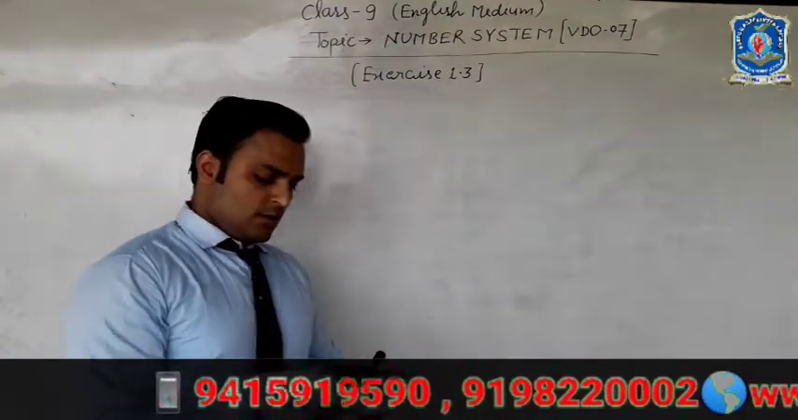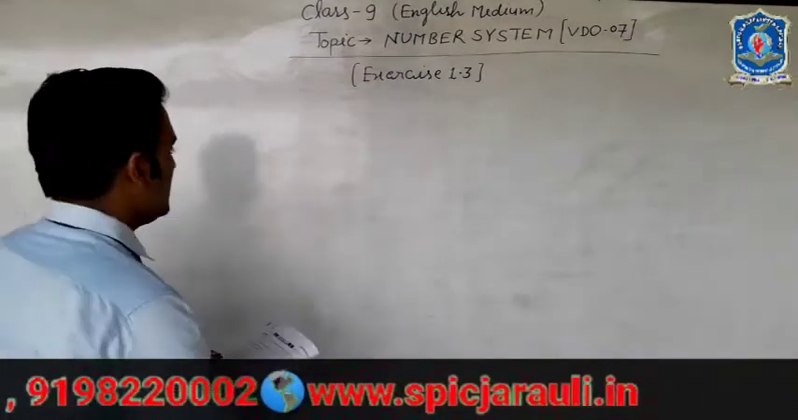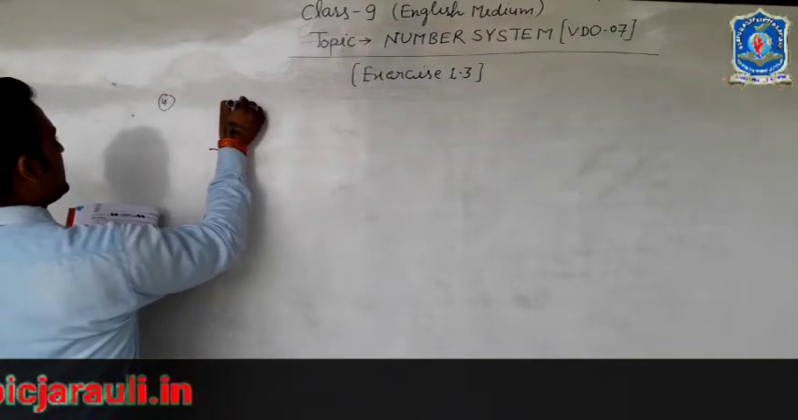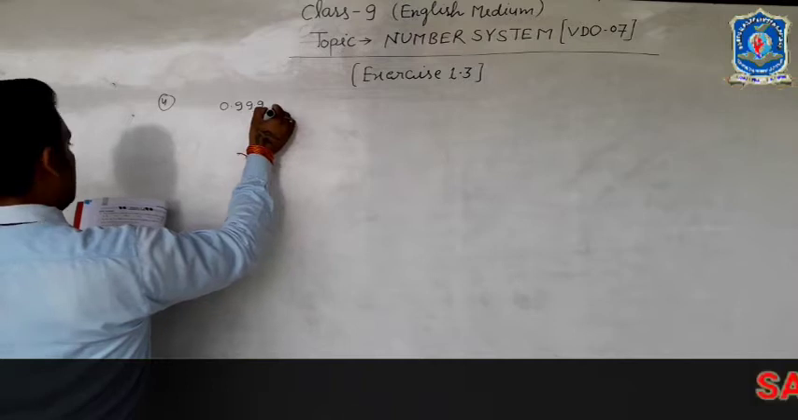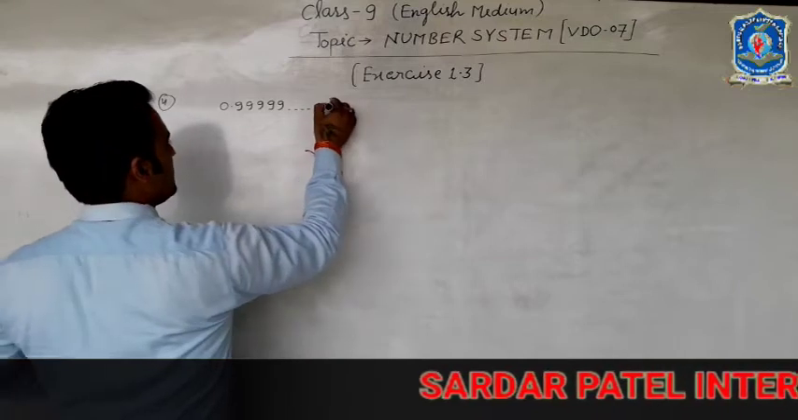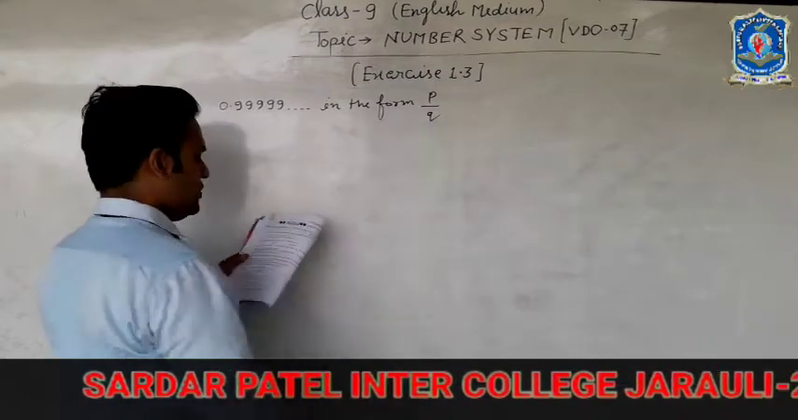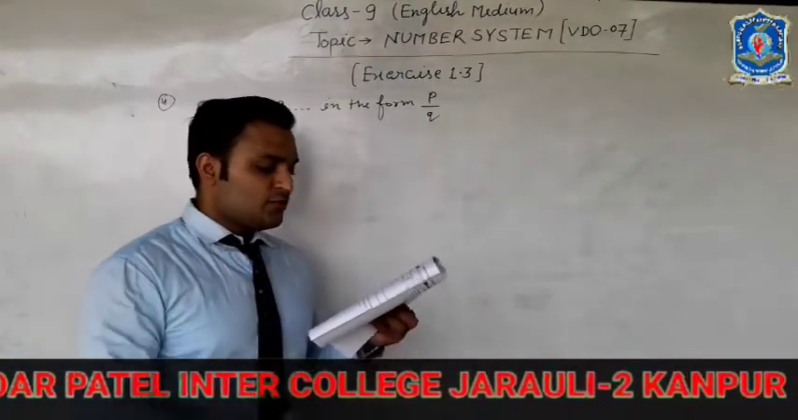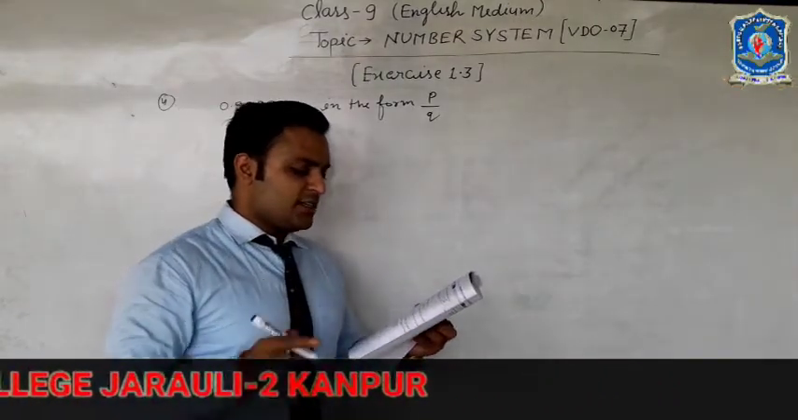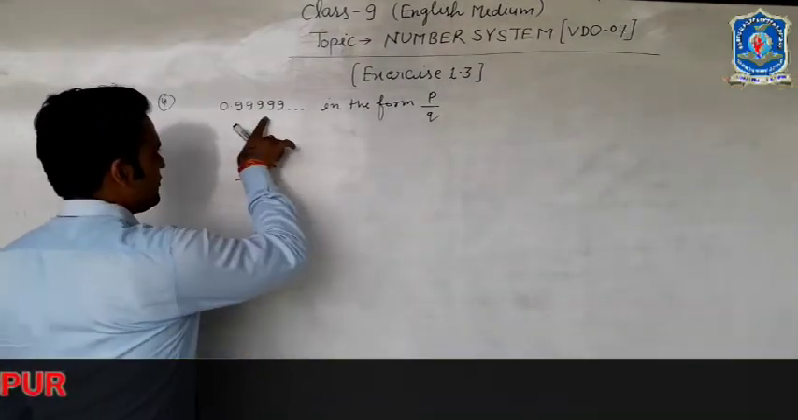Question number 4 is: express 0.99999 in the form of P upon Q. And next is, are you surprised by your answer? With your teacher and classmates, discuss why the answer makes sense. Okay, this is the question.